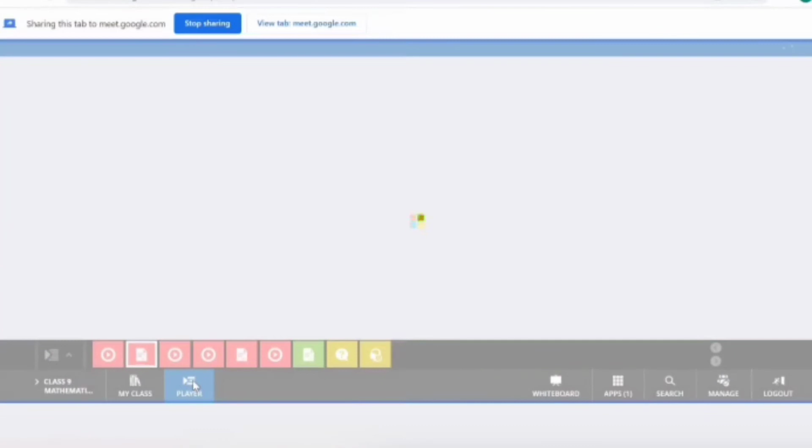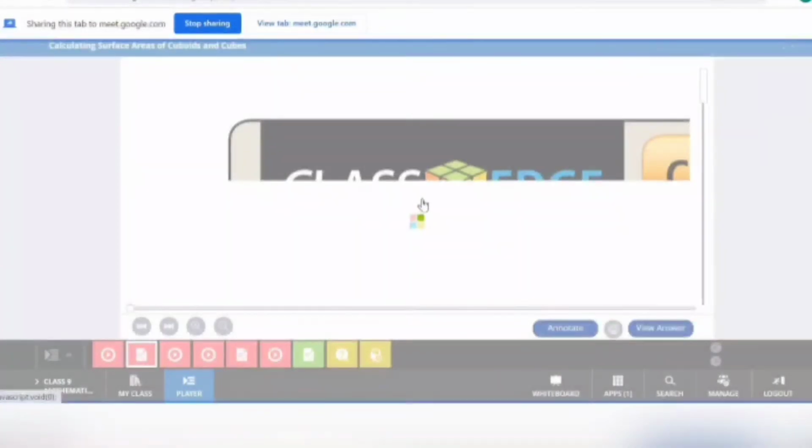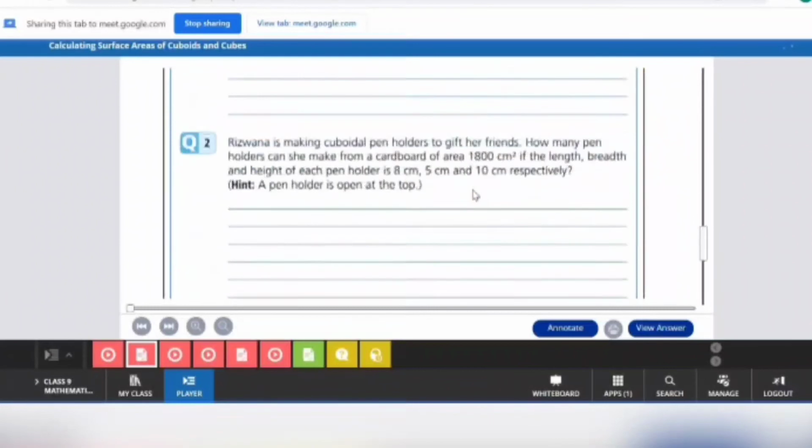Yes, ma'am. So once again I have some other question for you, and the question says something different. See, Rizwana is making cuboidal pen holders to gift her friends. Now see what she has to make: she has to make a cuboidal pen holder. So how many pen holders can she make from a cardboard of area 1800 centimeter square if the length, breadth and height of each pen holder is 8 centimeter, 5 centimeter and 10 centimeter respectively?